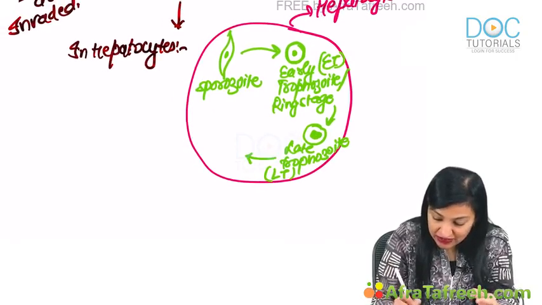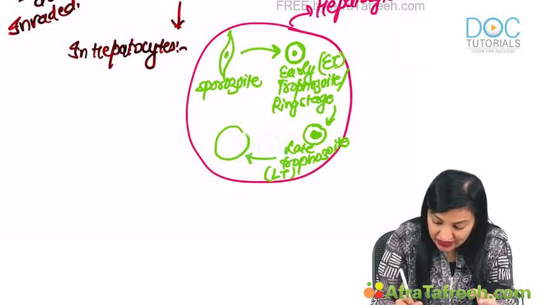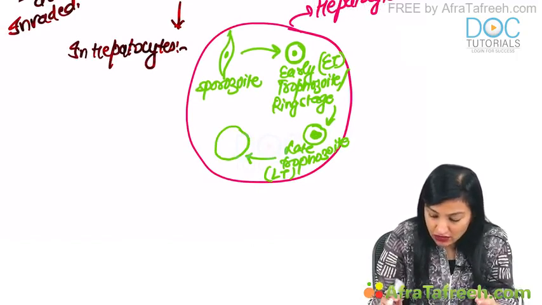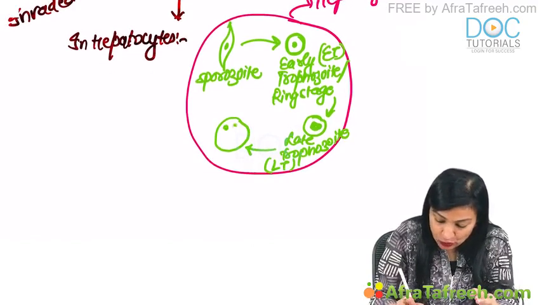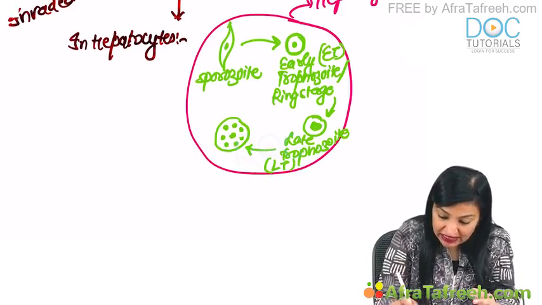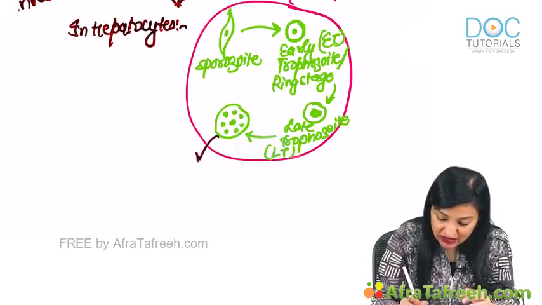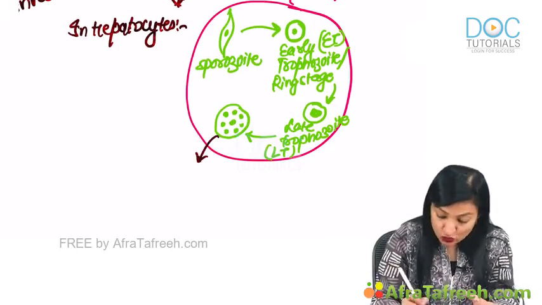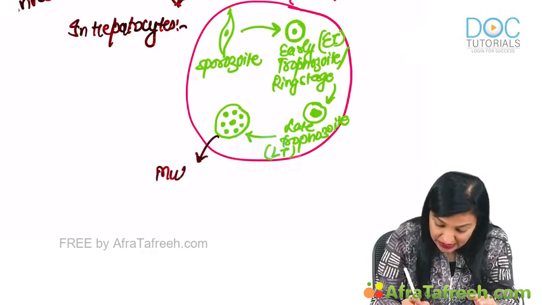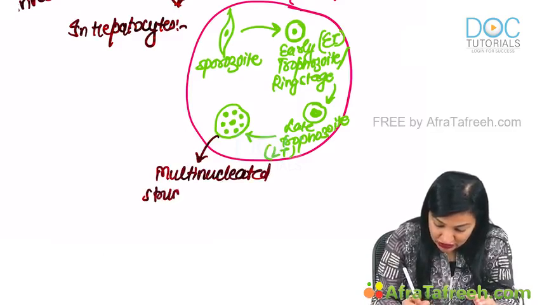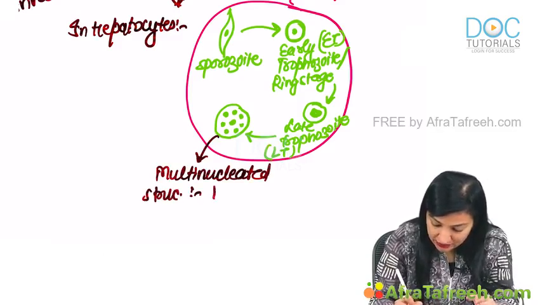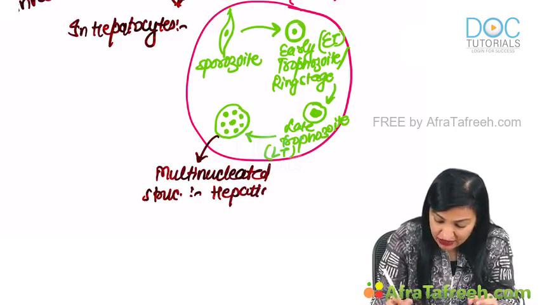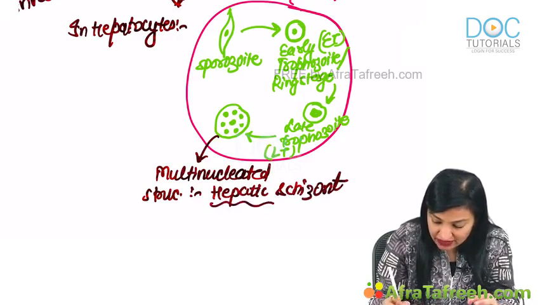Then nuclear division will take place. Multiple nuclei will be produced like this, and this multi-nucleated structure is known as the hepatic schizont, because it is being formed in the liver cell.